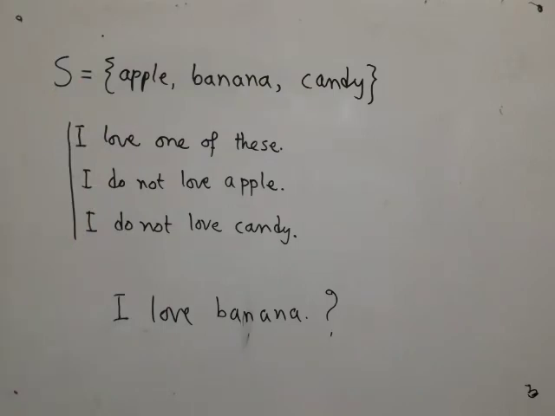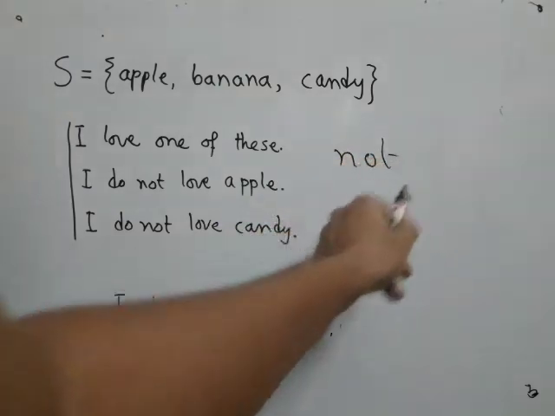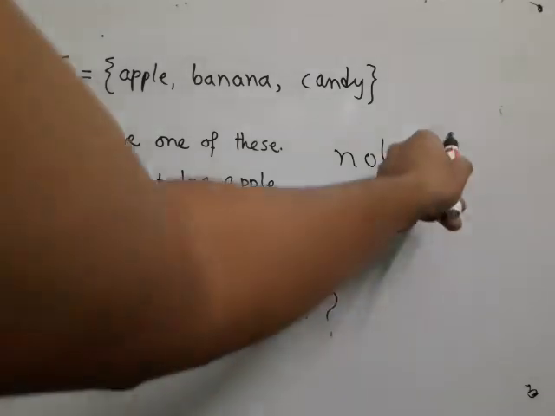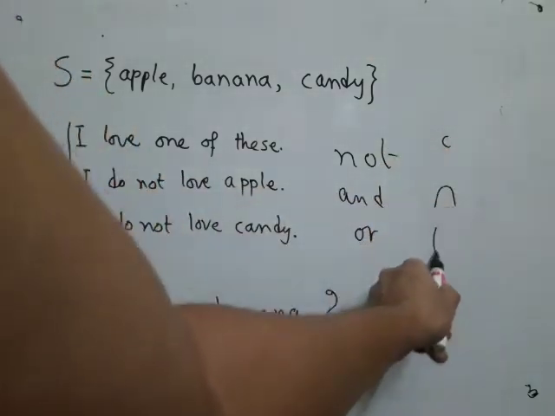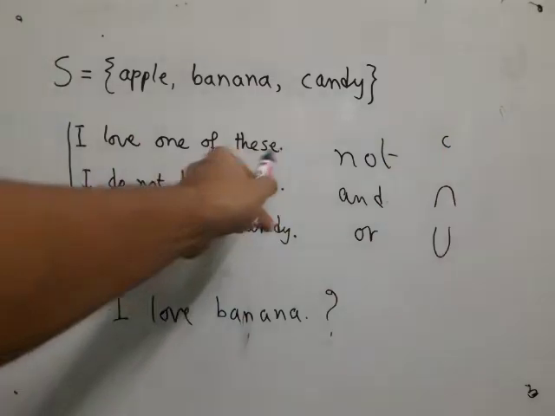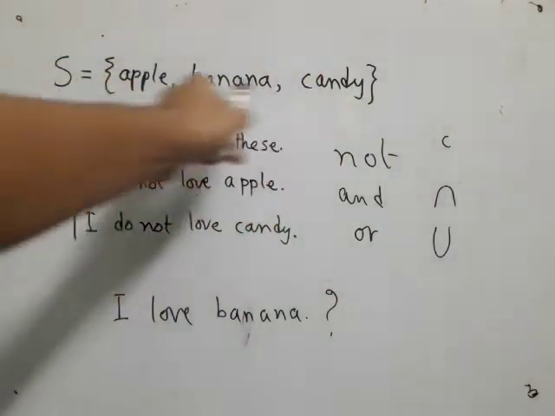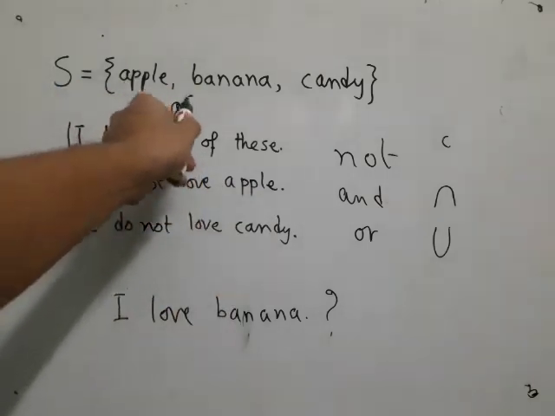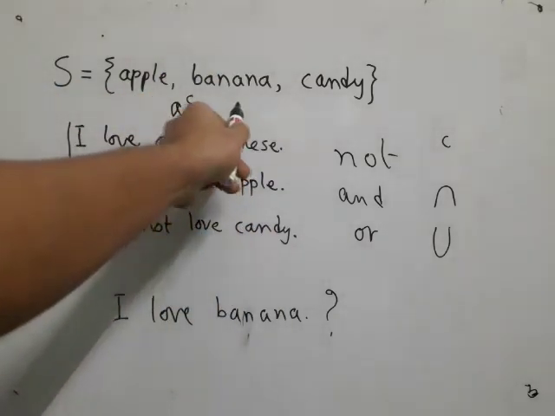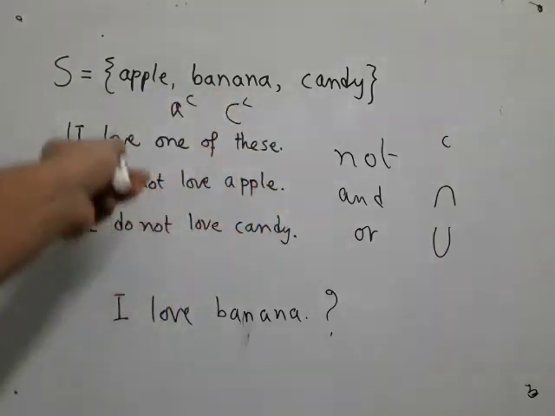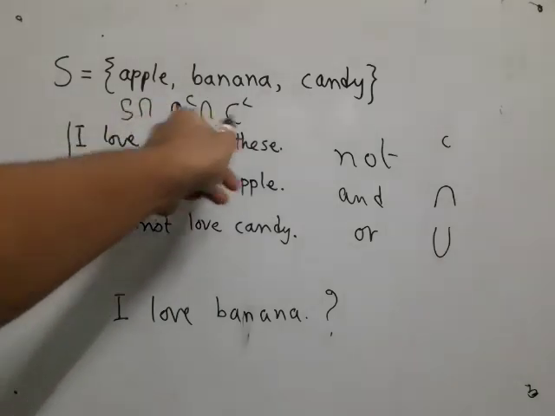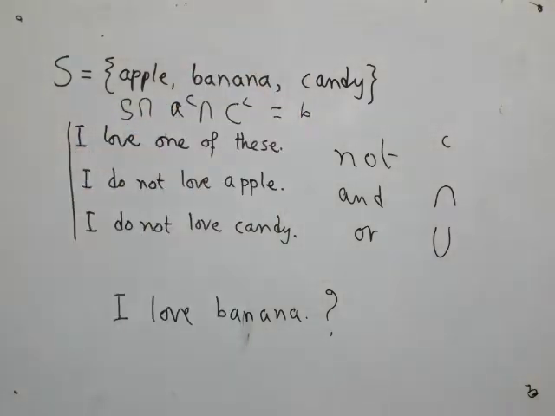And the rules that we use to derive new information are these three basic things: not, and, or. And these correspond to complementation, intersection and union. Now I can say that these are actually various sets. I love one of these, that is the entire set S. I do not love apple, so it is basically a complement, A complement. I do not love candy, that is C complement, and all these things are joined by AND. So it is in S and A complement and C complement, and that is basically your B.